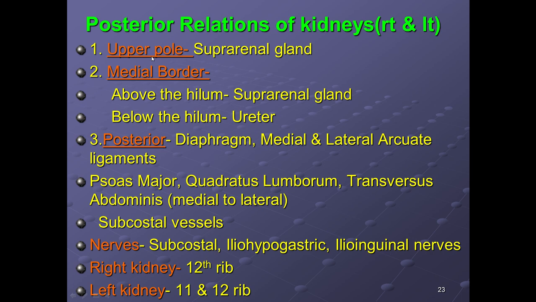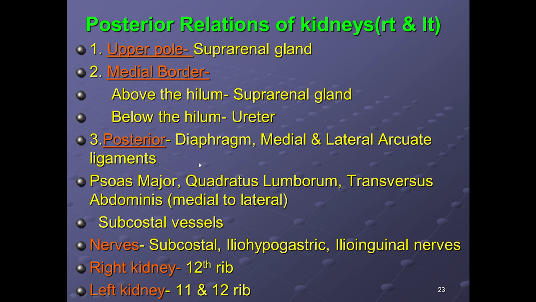The upper pole is related to the suprarenal gland or adrenal gland. Along the medial border, above the hilum is again the suprarenal gland, and below the hilum is the ureter. We are talking about the medial border relation. And posteriorly, the relations are the diaphragm. It has two ligaments, the medial and lateral arcuate ligaments.